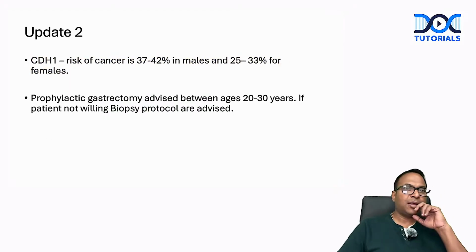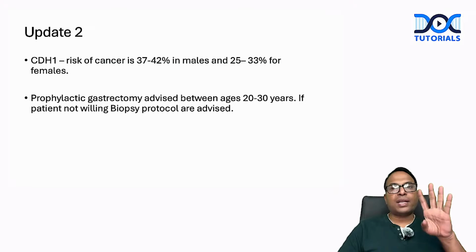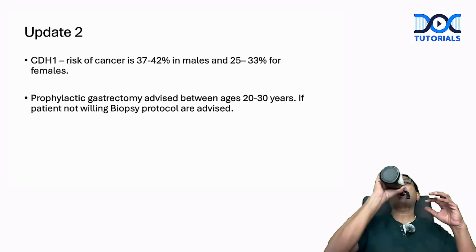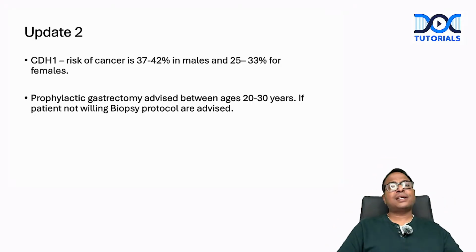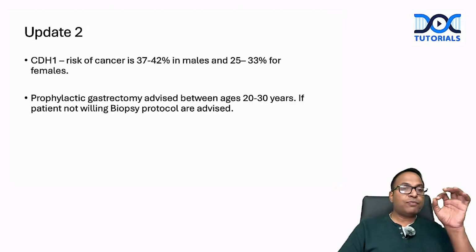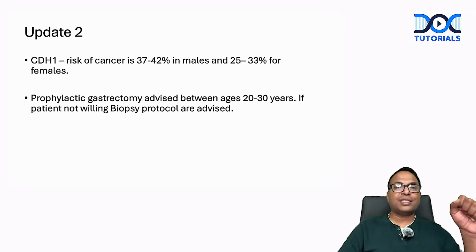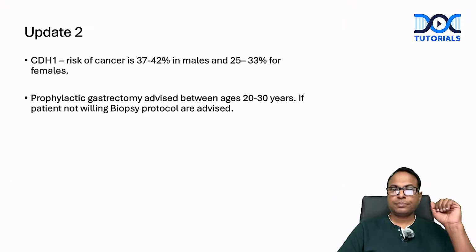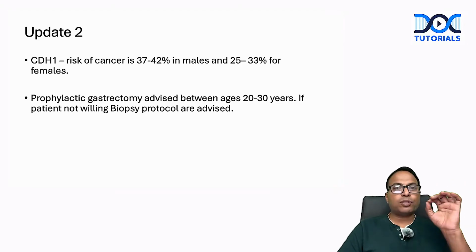Please don't forget this. Update number 2, the CDH1 gene mutation is seen in 40% of the males and 30% of the females. That's another update. Risk of cancer is 40% in males and 30% in females. So diffuse gastric cancer, E-cadherin mutation, CDH1, should advise surgery before 30 years. Please understand, we have to advise surgery for these patients before 30 years.